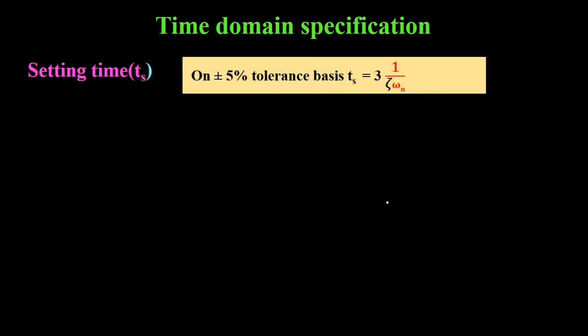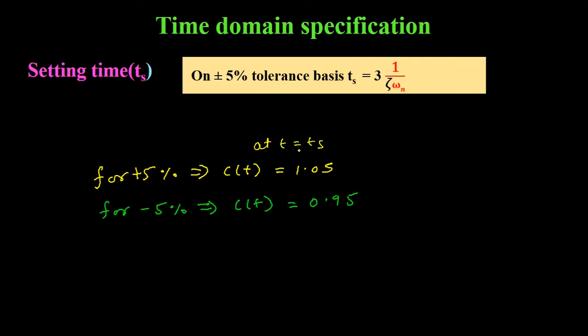Now on the basis of plus minus 5% tolerance basis, settling time is equal to 3 upon zeta omega n. So for plus 5% tolerance basis, we will take C(t) equal to 1.05 at time t equal to Ts, and for minus 5% tolerance basis, we will take C(t) equal to 0.95 at time t equal to Ts. After putting these values, we will get settling time Ts equal to 3 upon zeta omega n for both the cases. So hope you have understood the derivation.